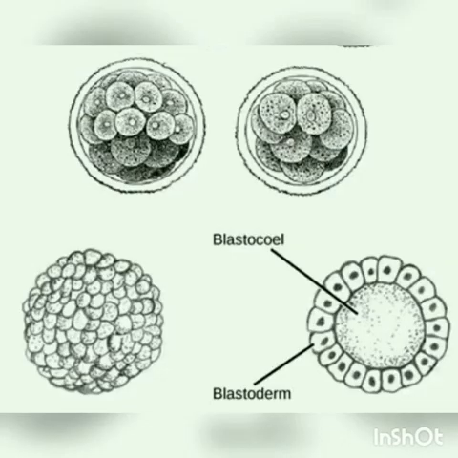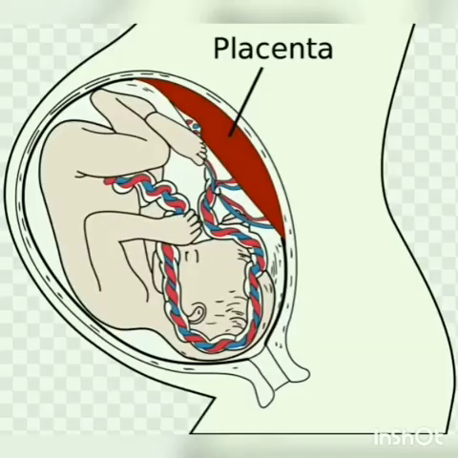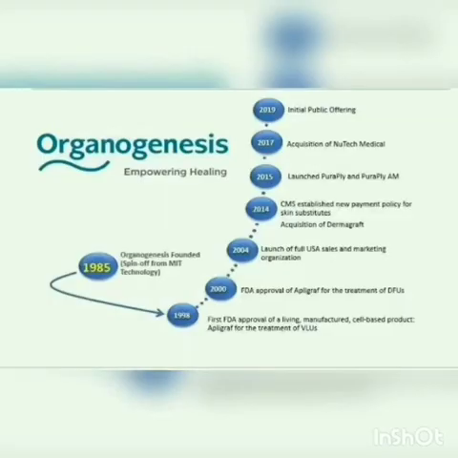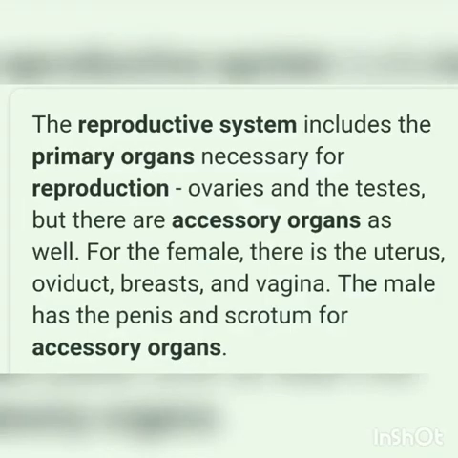The division of the zygote into a multicellular blastocyst is cleavage. Attachment of the blastocyst is called implantation. And formation of the placenta between the fetus and mother is called placentation. The blastocyst changing into a three-germ-layer gastrula is gastrulation, and formation of organs and organ systems is called organogenesis. Finally, expulsion of the fetus is called parturition. These functions are carried out by primary and secondary reproductive organs.